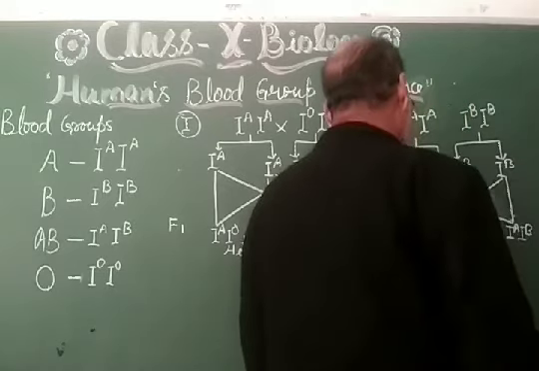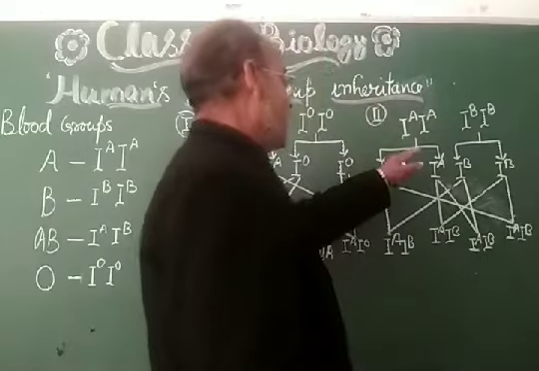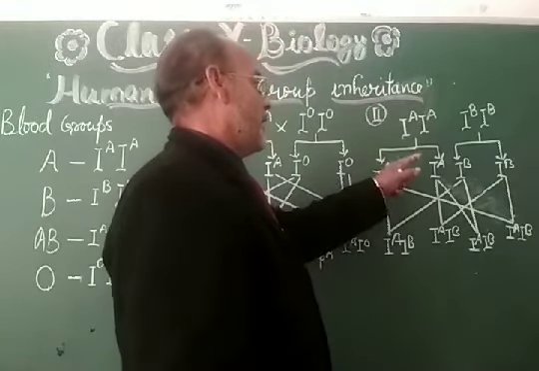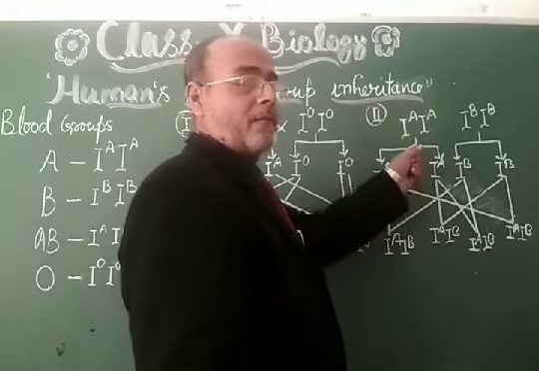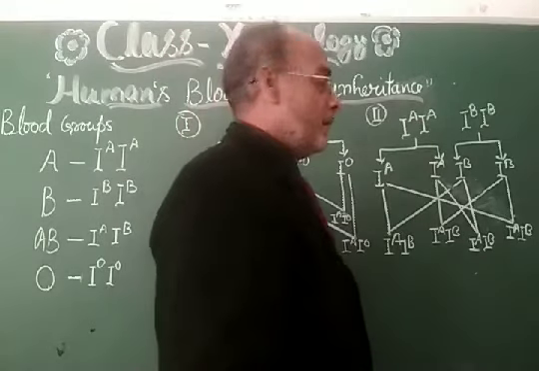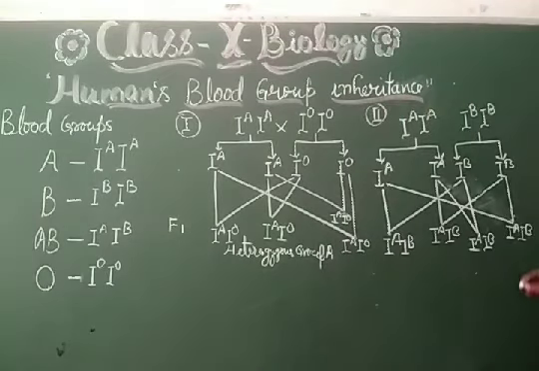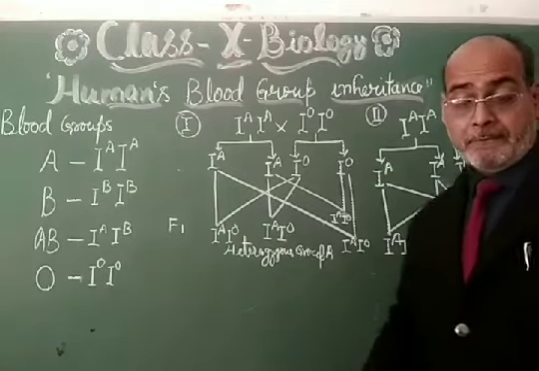So in the F1 generation, when a person of blood group A or a woman of blood group A gets married with blood group B, what happens? In the F1 generation, all progeny will be heterozygous, and they will be of blood group AB.